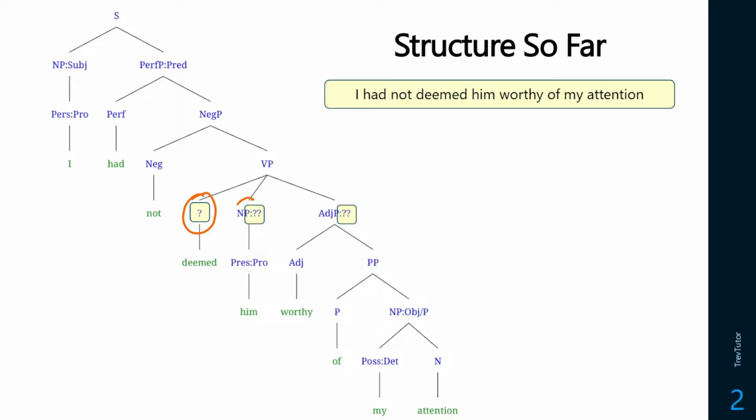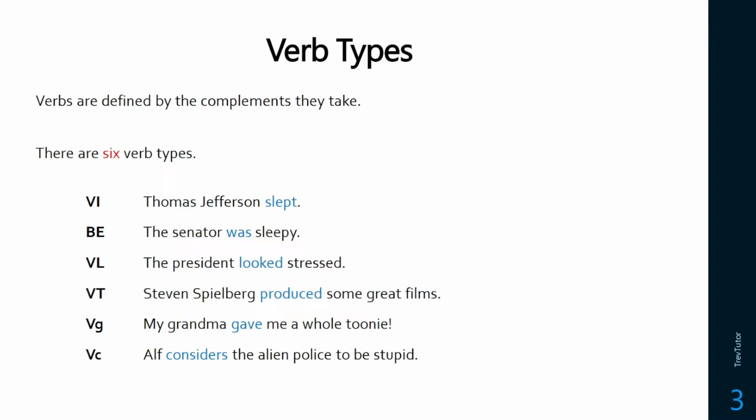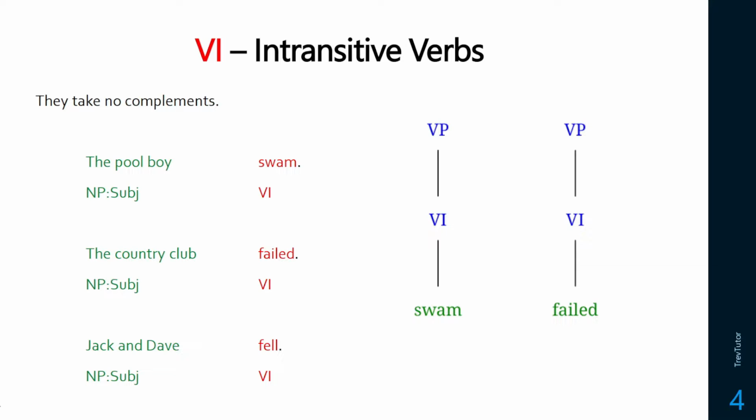And this noun phrase, him, and this adjective phrase, worthy of my attention, have some sort of function to them that we haven't seen yet. So, there's 6 verb types. I'm going to talk about the intransitive verb in this video. So intransitive verbs take no complements. What this means is that they can end a sentence and they don't have a who or what that comes after it.